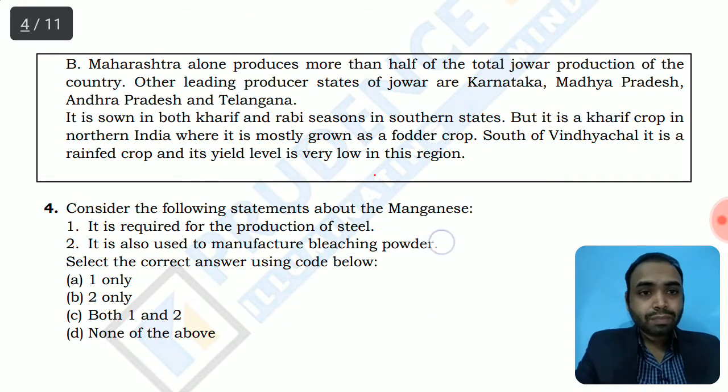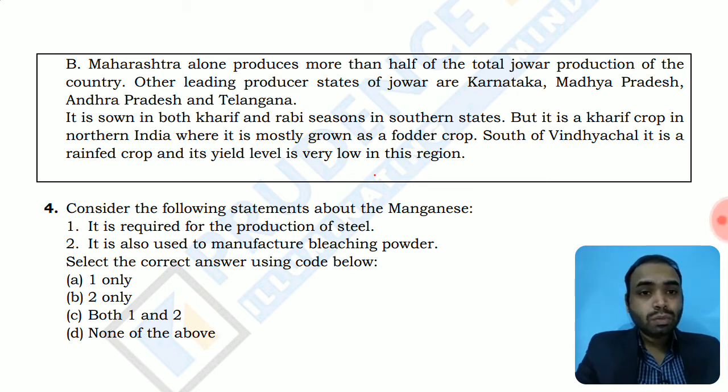Again, this MCQ is about the element manganese. Consider the following statements about manganese. It is required for the production of steel. Yes, for the alloying of steel and strengthening the properties of steel, manganese is required. It is a constituent of the steel alloy.